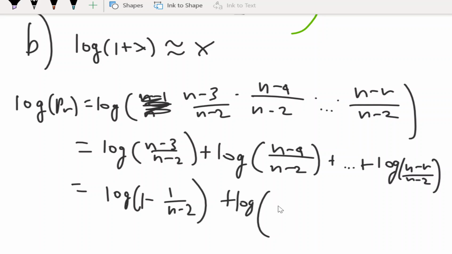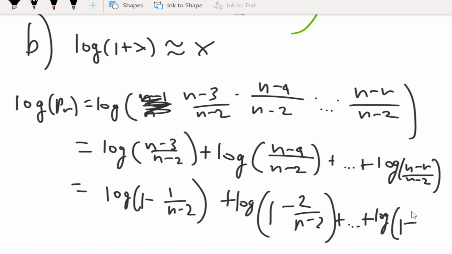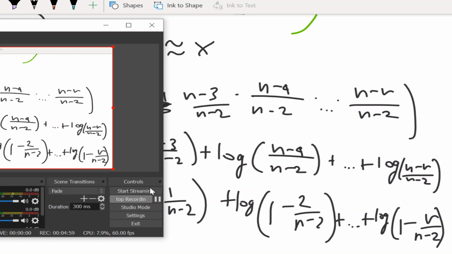So log of 1 minus 2 over n minus 2, where 1 is n minus 2 over n minus 2. So minus 2 over n minus 2 would be n minus 4 over n minus 2. If that makes sense. And we just do that same pattern for the previous two, we just did minus 1, minus 2. So it'd be minus r, I believe, over n minus 2.